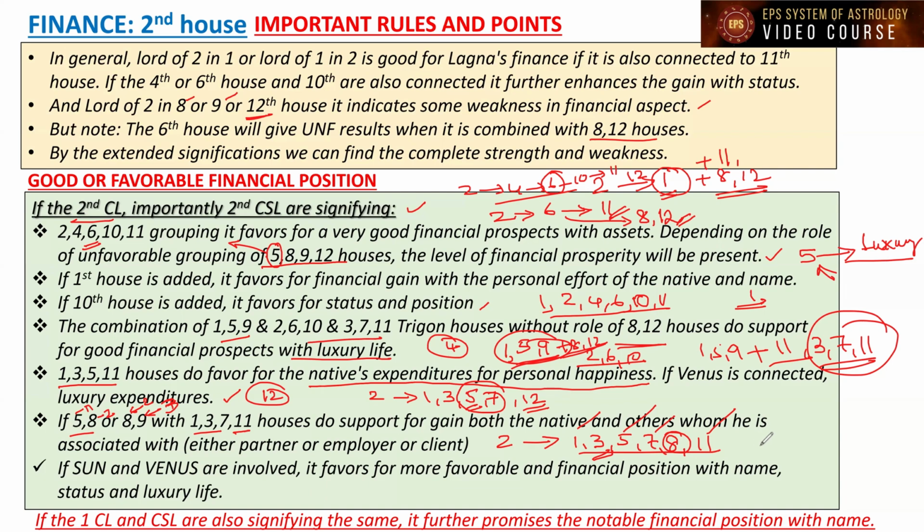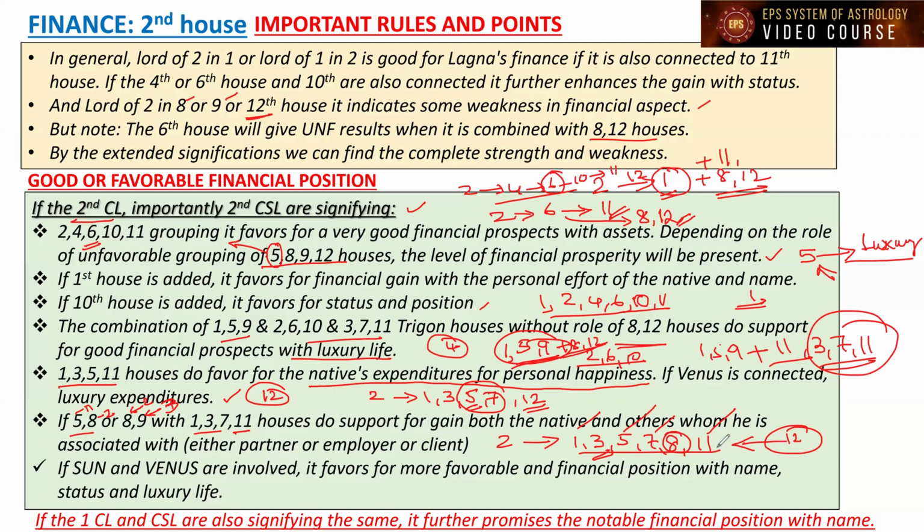It is good for partnership, or we can say that money will be spent for others for their benefit, and the Lagna will also get satisfaction, right? Here I forgot to say one thing. Suppose along with this grouping, the 12th house also joins in, then the problem comes. If the 12th also joins hands, the Lagna's benefit is lesser than the opposite person's benefit. Otherwise, others will take the upper hand. Others will get more benefit than the Lagna. The Lagna will lose and others will gain more. I think you're able to understand.